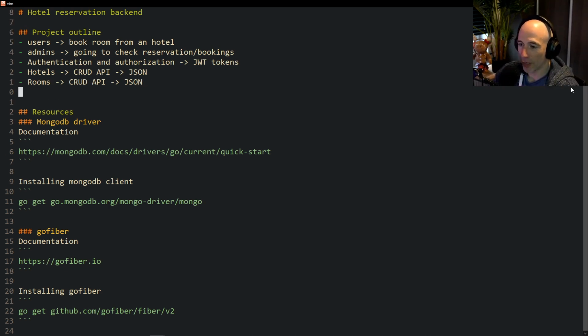Hotel rooms, and then of course we're going to have some scripts that we're going to set up basically for, I don't know, maybe database management. I'm thinking about, for example, seeding the database, maybe migrating or something. So migration maybe is better.